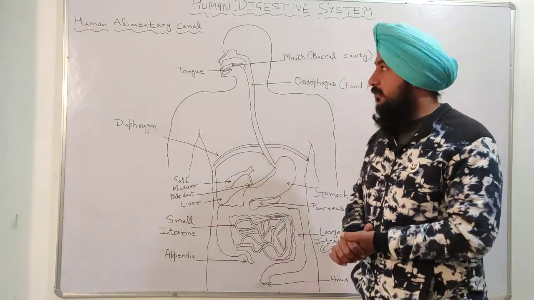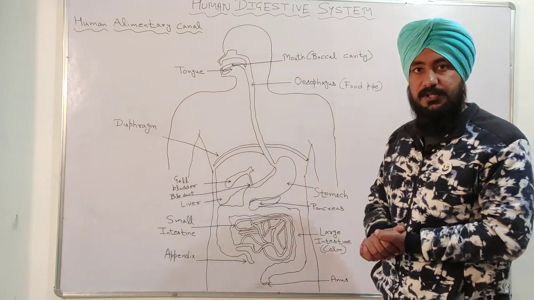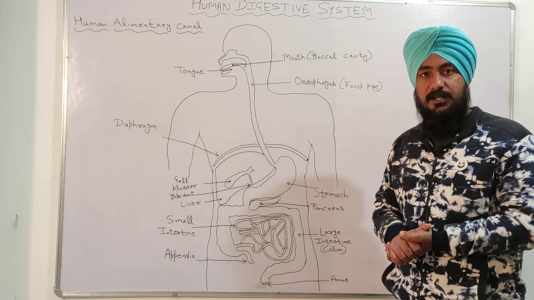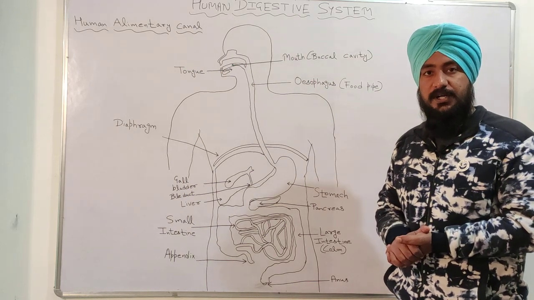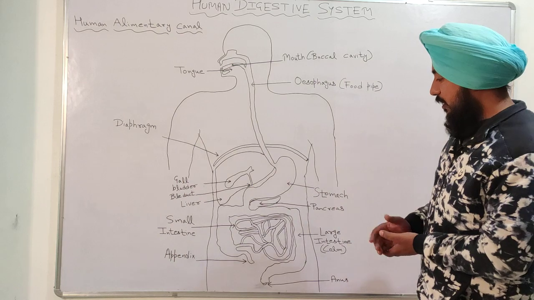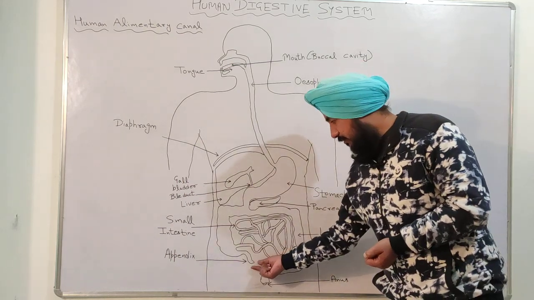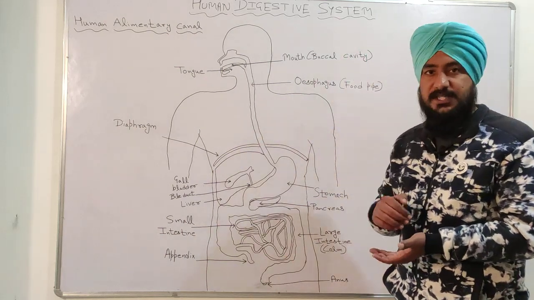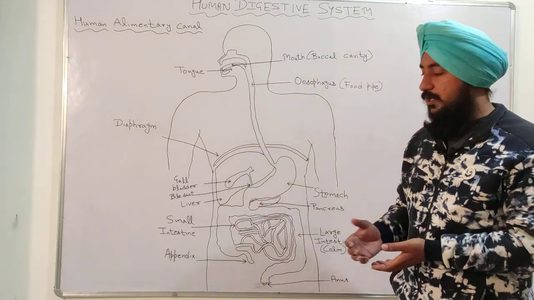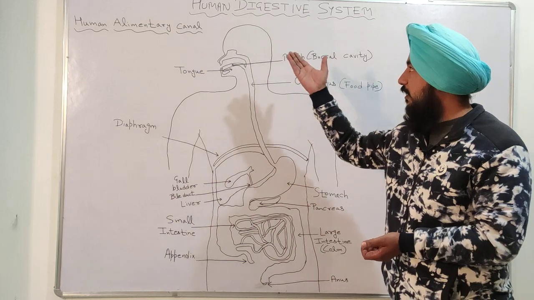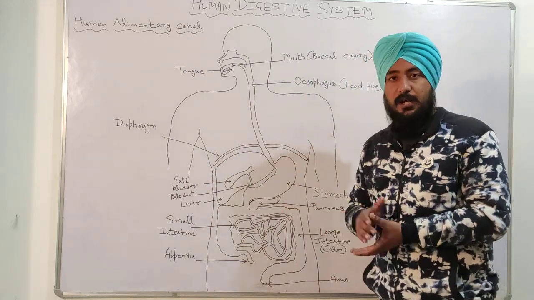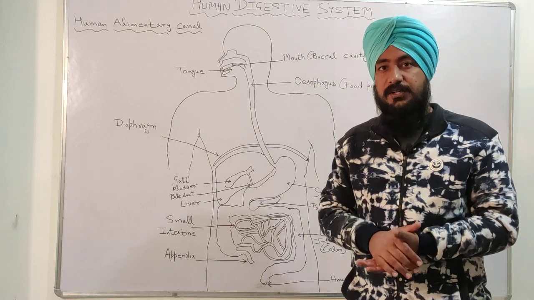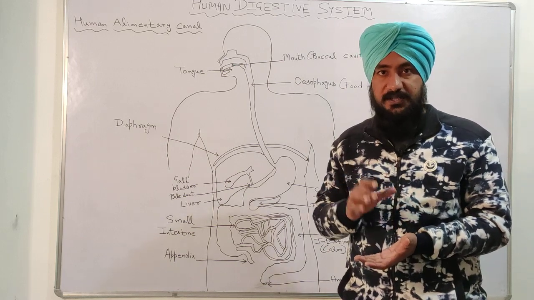So with this, the human digestive system completes, and I have explained all the steps of this human digestive system. A small part called the appendix is present here. So what is the function of this appendix in the human alimentary canal? The appendix is not a working organ in today's human beings.